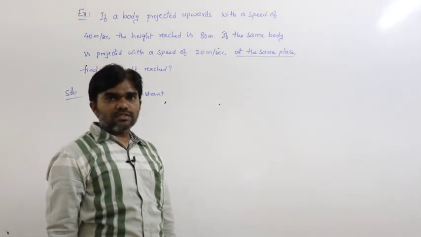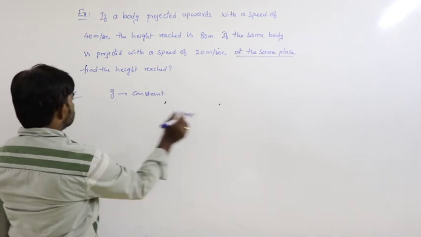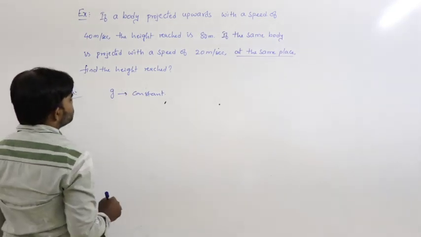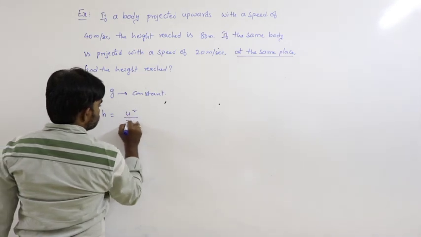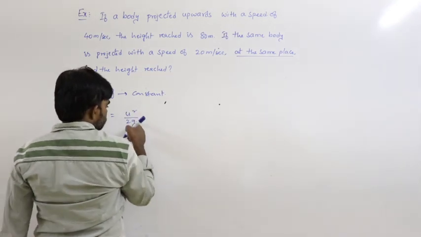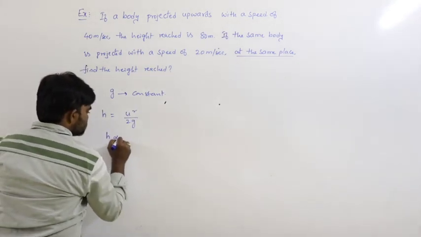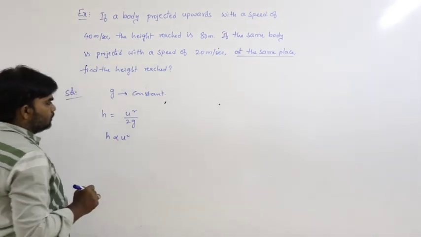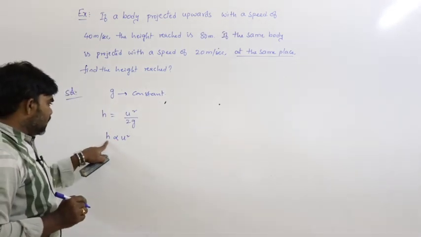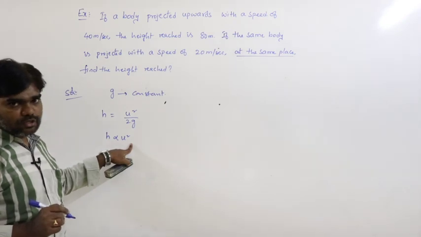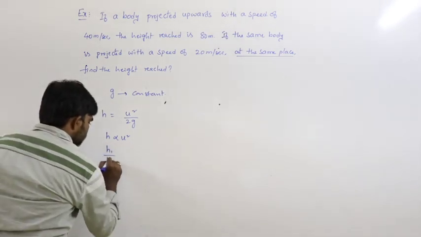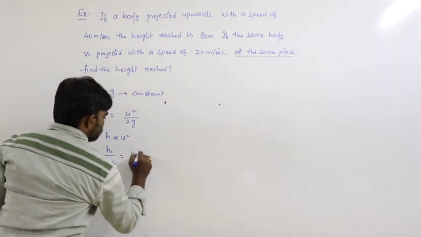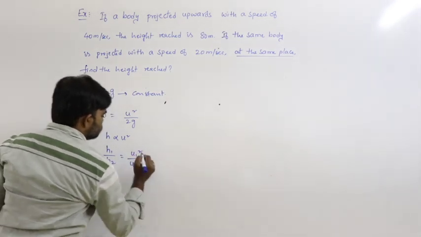G value remains constant. Now we know the maximum height formula is h is equal to u square by 2g, but since g remains constant, we can write h proportional to u square. If g remains constant, then maximum height is directly proportional to the square of speed. So from this we can write h1 by h2 is equal to u1 square by u2 square.